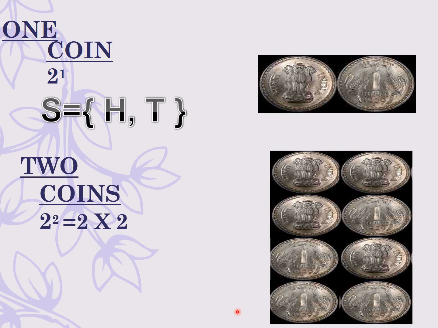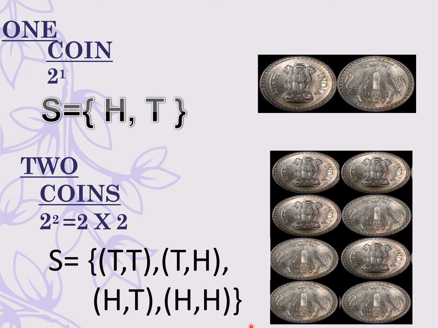So, in such case, the sample space can be written as such, where we will write the outcomes in an ordered pair, because for each outcome, there will be 2 values, one for each coin. So, for the first coin, if it is tails, the second coin can be tails, or the first one is tails and the second one head, or the first one is head and the second one tails, or both of them are heads. So, we can write the sample space in such manner when 2 coins are tossed.